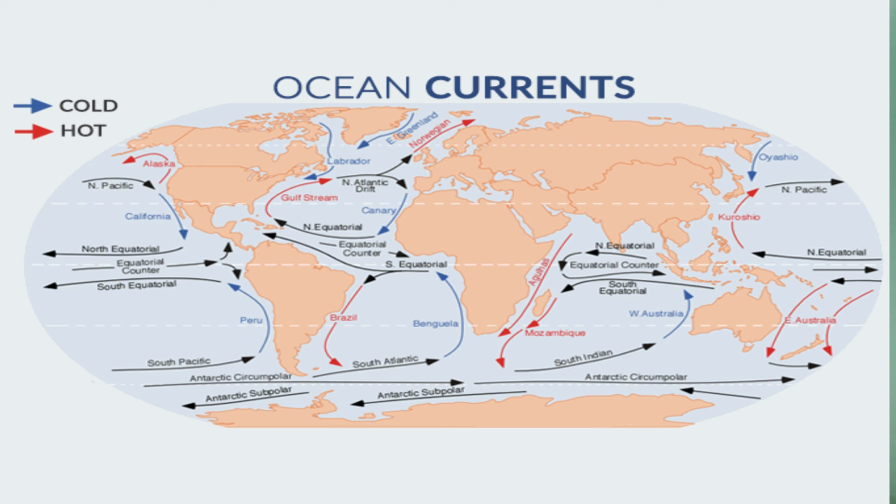Okay. Next one is the South Pacific Ocean. There is also one cold current, the Peruvian, and the Humboldt current is available. It is one of the causes for the formation of the Atacama Desert. Okay. Change in the nature of the Peruvian current is also associated with the phenomenon called El Nino. It's a complex weather phenomenon, you know very well, no? Same thing. And then one more current is called Kuroshio, that is a warm current. It plays a vital role in carrying a large amount of heat to the adjacent land areas and forms cloud cover that causes rainfall.